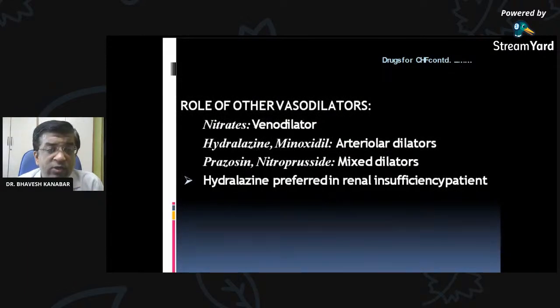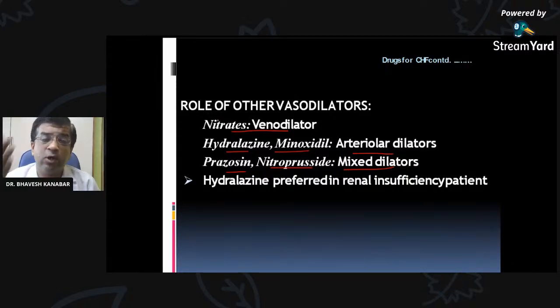Role of other vasodilators like nitrate. Nitrate can be used as venodilator. Hydralazine and minoxidil are arterial dilators. Prazosin and nitroprusside are mixed dilators. So these are the other dilators. You can remember that if there is arterial dilatation, it can lead to decrease in afterload. If there is venodilatation, it can lead to decrease in preload.